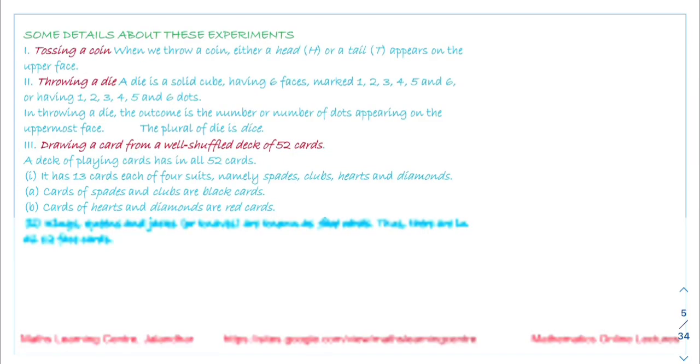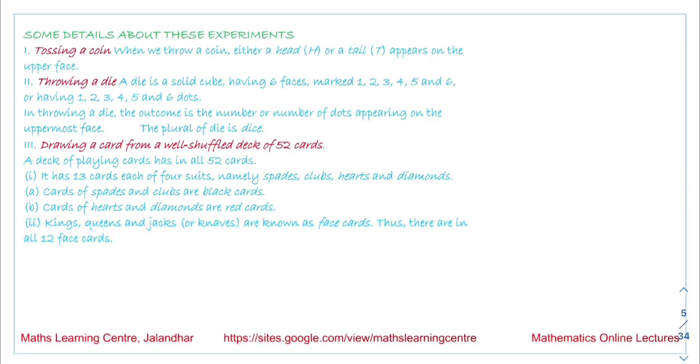The first experiment is tossing a coin. If we toss a coin, the outcome is either a head or a tail that appears on the upper face. The second is throwing a die. A die is a solid cube having 6 faces which are marked with the numbers 1 to 6, or there are dots: 1 dot, 2 dots, 3 dots, 4 dots, 5 dots or 6 dots on its faces.